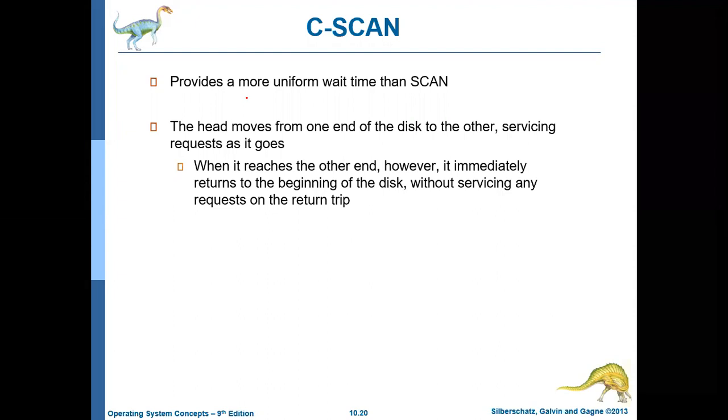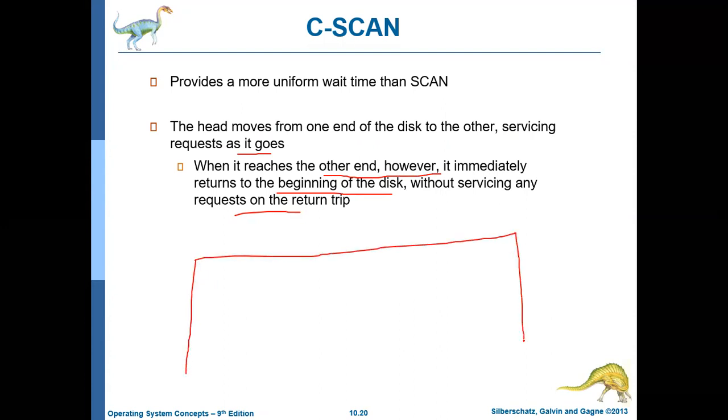But that will not happen with C-scan, because C-scan ensures that the waiting time would be uniform. How it achieves this: the head moves from one end of the disk to the other, servicing the requests. But when it reaches the other end, it immediately returns back to the beginning of the disk without servicing any request. That is, in the forward direction only the head will service the requests. In the backward direction it will not serve any request.